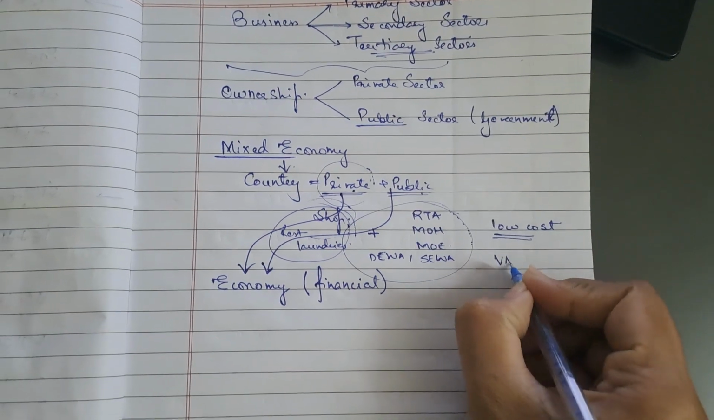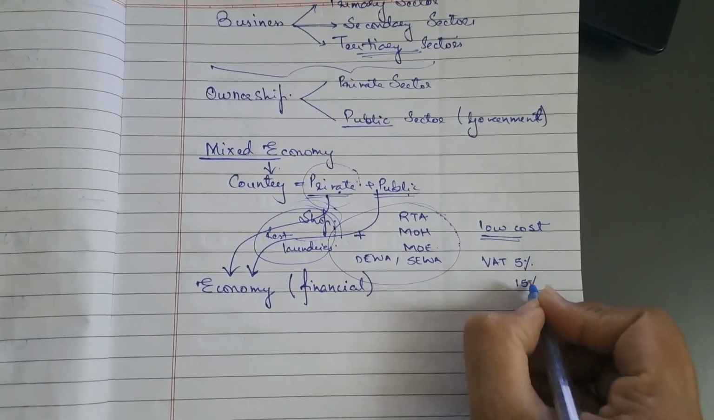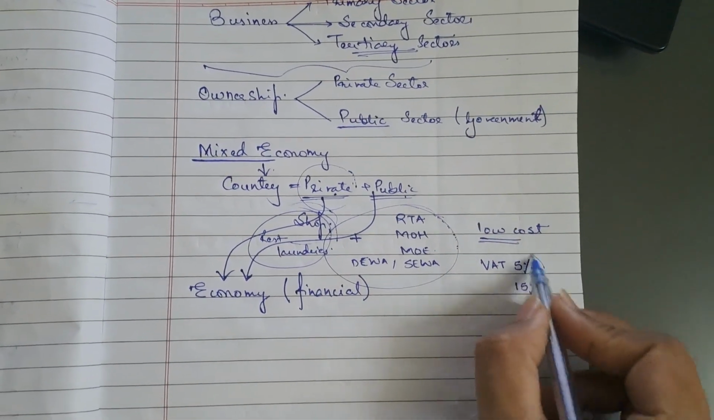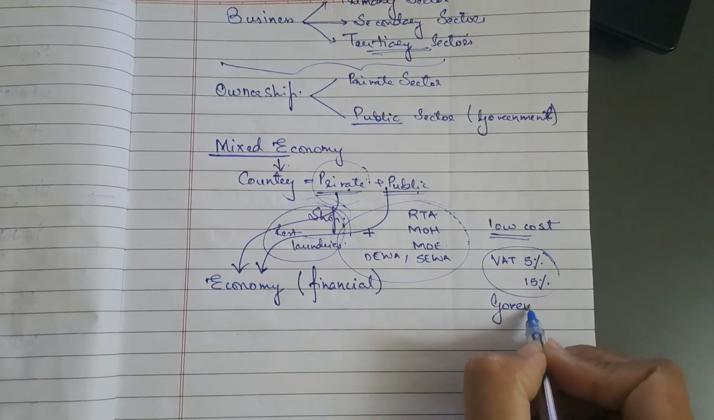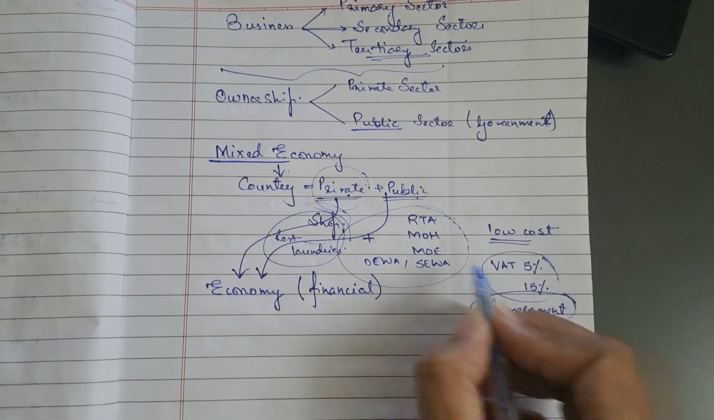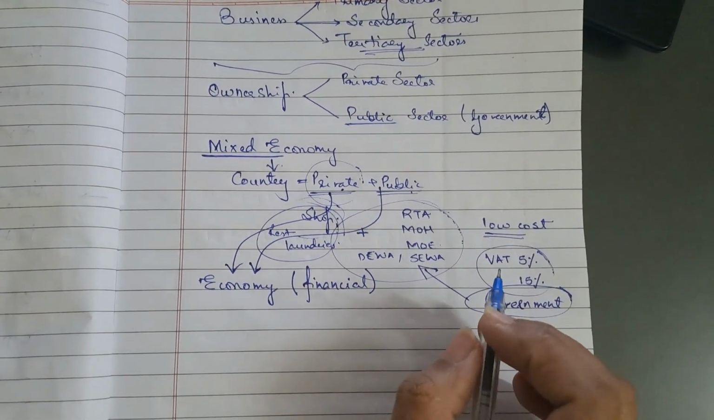In UAE, we have the VAT, which is 5%. In Saudi Arabia, we have 15% VAT. Okay, and all over the world there are taxes. These taxes are going to go to the government, and the government is going to use these taxes to run all of these businesses healthily and efficiently.